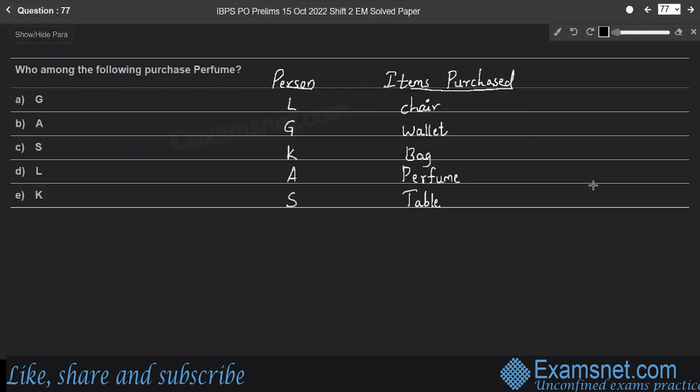Question 77. Who among the following purchased perfume? Here, perfume is purchased by person A. Option B is the right answer.